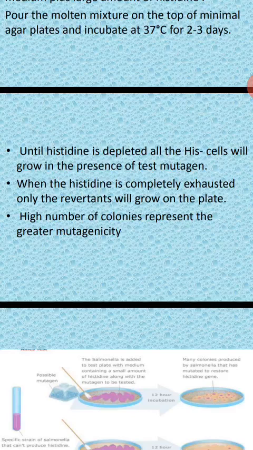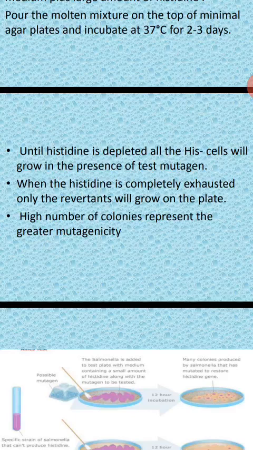For example, in the control cell culture, whatever small amount of histidine you supplied will be utilized by the bacteria for their growth.